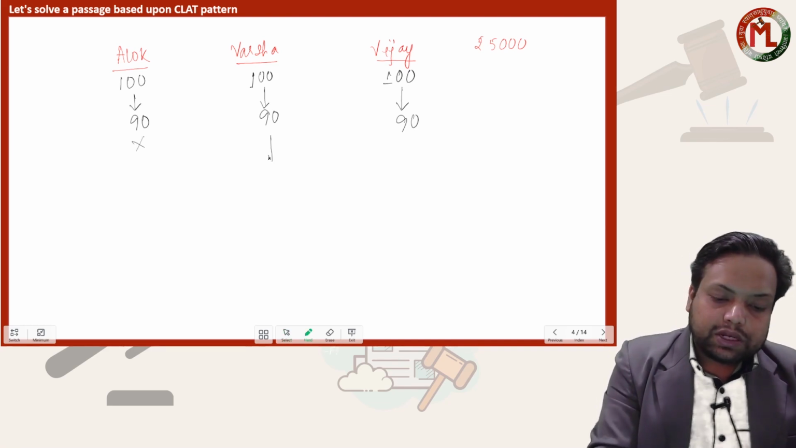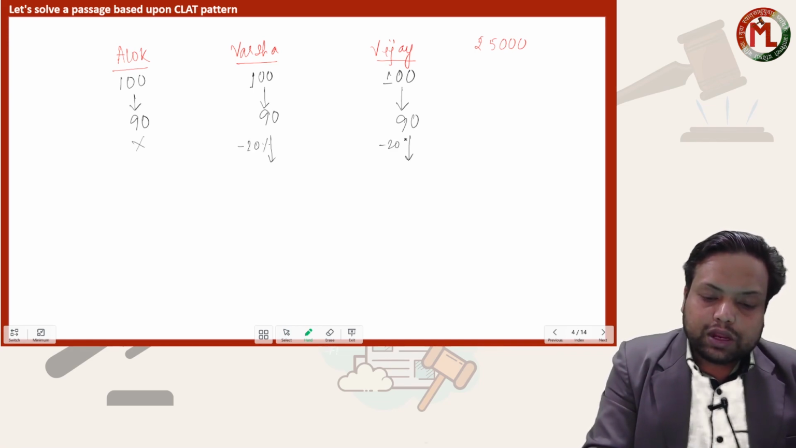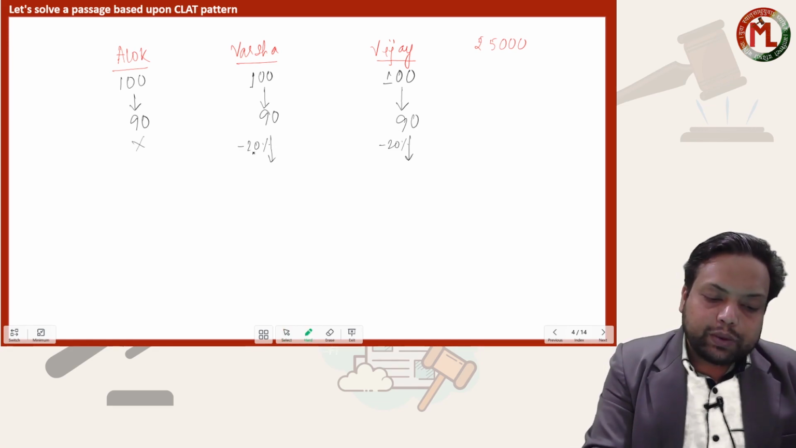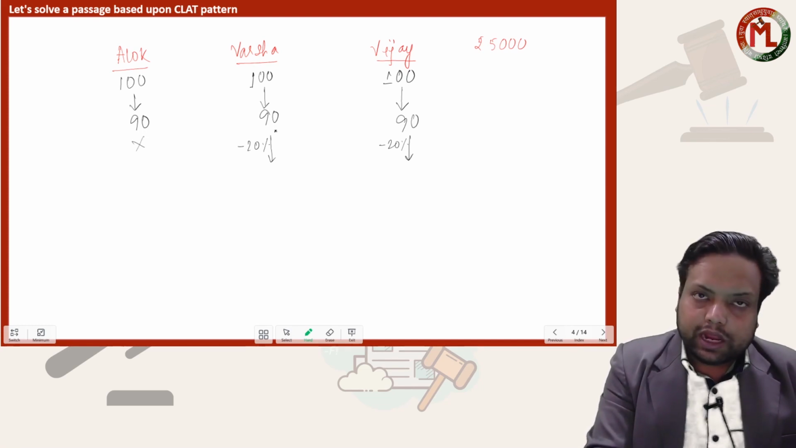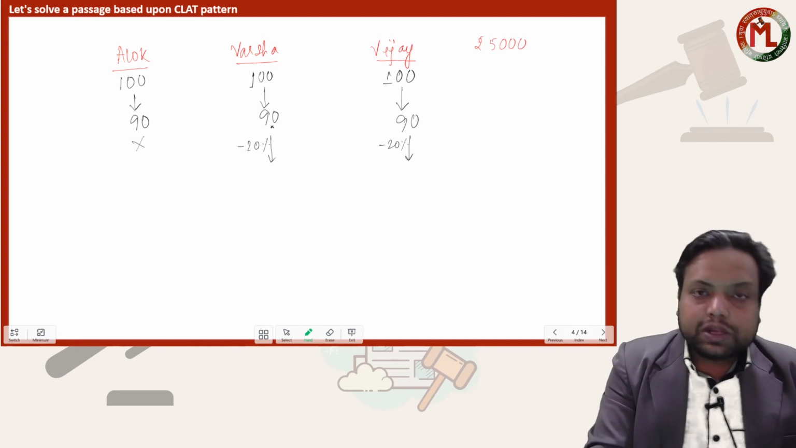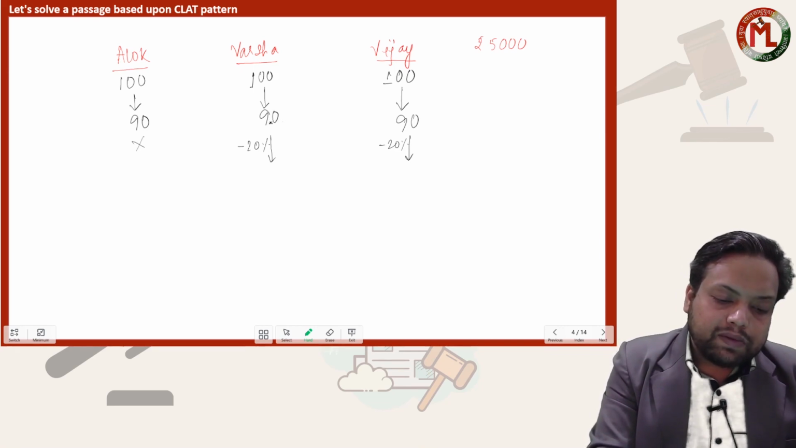But Varsha and Vijay, they both are getting a 20% additional discount. Now see what will be 20% of this figure 90? This we have to calculate mentally. What is 10% of 90? 10% of 90 will be one decimal place to the left, 9.